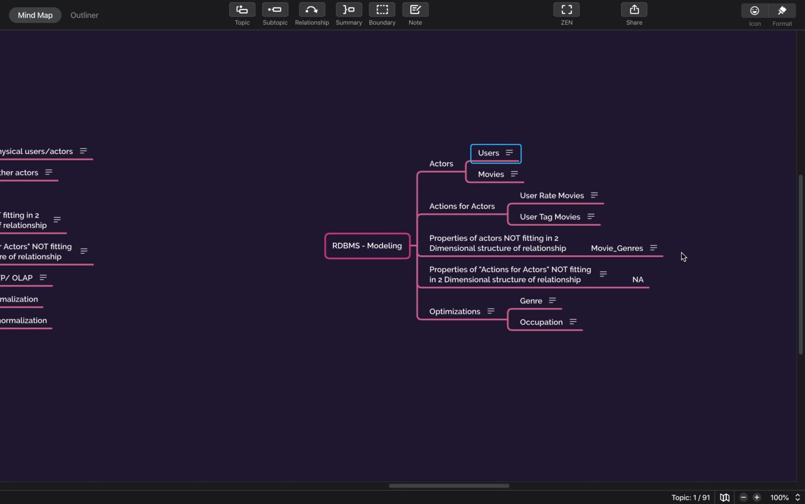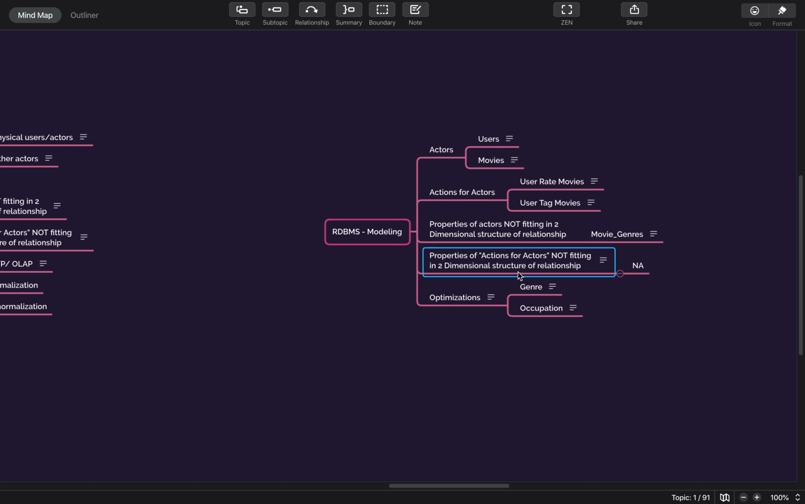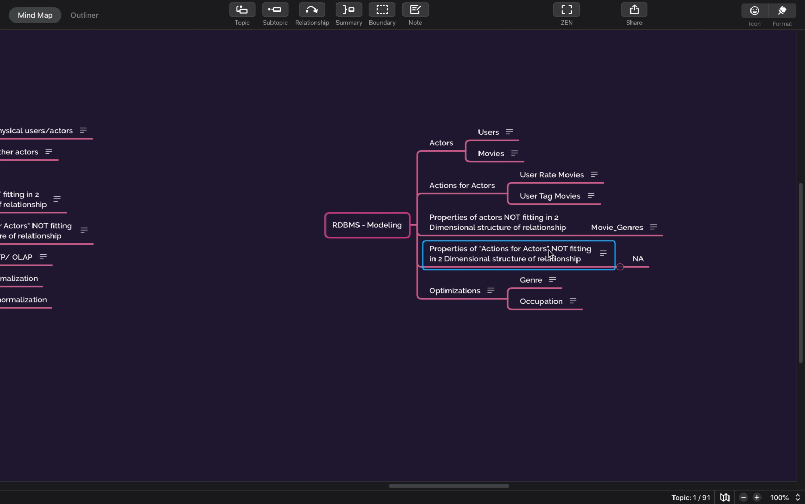So you can do a comma separated list in the movie table itself. You can have comma separated values of genres, but this is a very bad design, so you have to normalize it. So what you will do is create a totally different table for that, and then you want to see the properties of the actions which do not fit in two-dimensional structure, which is not there. So we have not created any database for that.